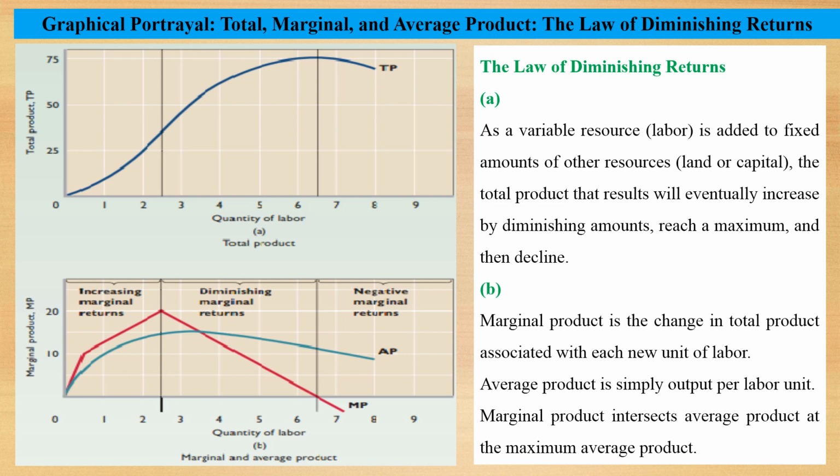The marginal product curve intersects the average product curve at its maximum. So when our marginal product is maximum, our total product is increasing. When marginal product is 0, total product is maximum.